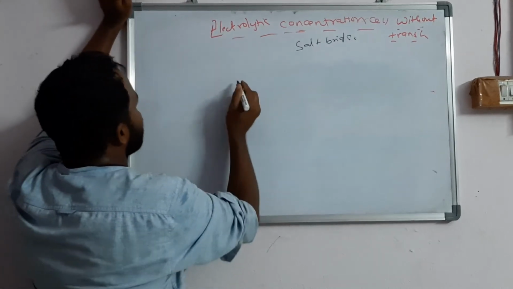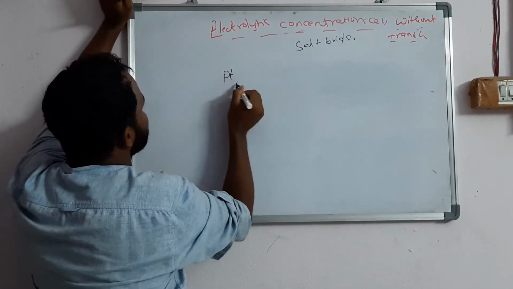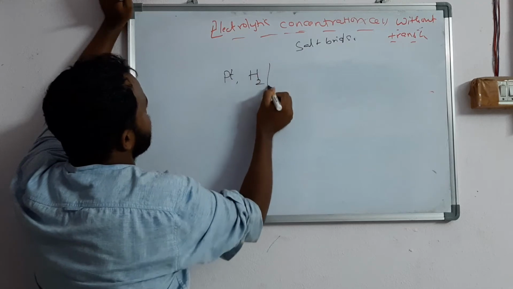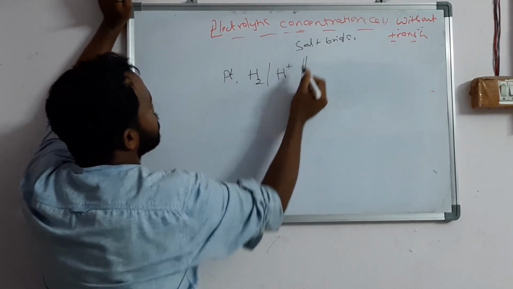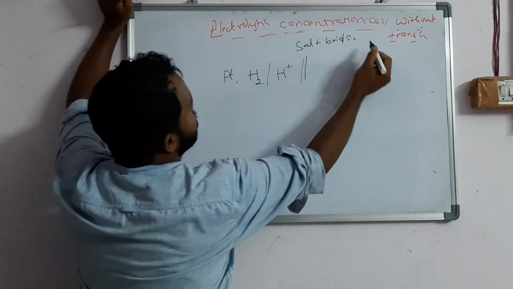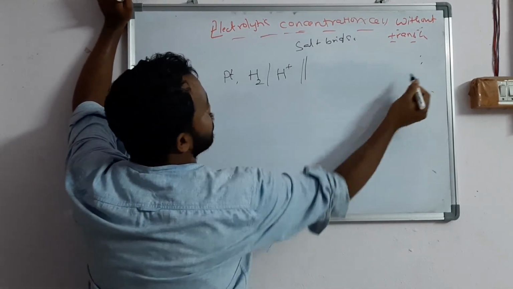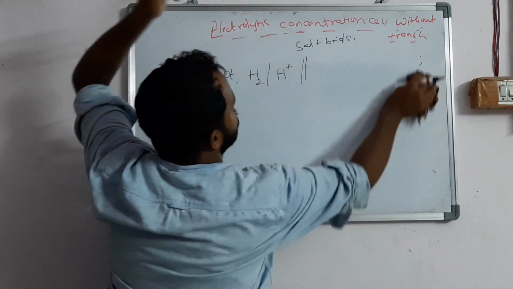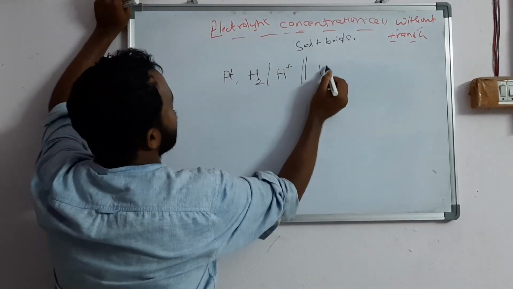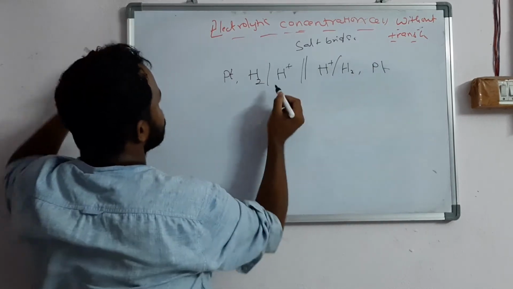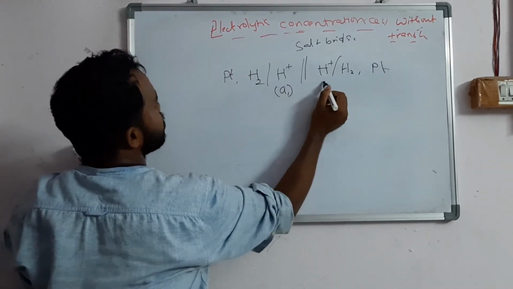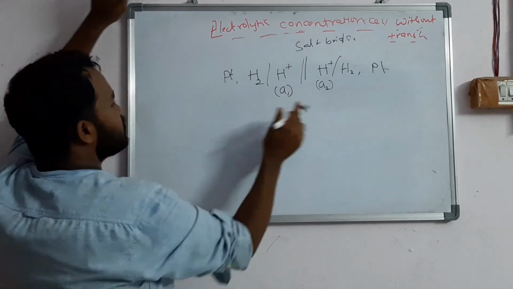For this I am going to write the cell reaction: hydrogen in H plus, with the salt bridge I am using here. Without transference is the salt bridge symbol, and the semicolon symbol is used for with transference. Again I write H plus and H2 at platinum. Here you should write A1 for activity, and this is A2.